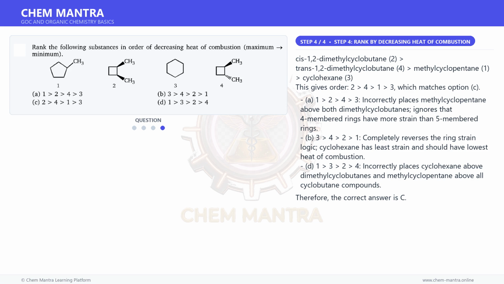A. 1 > 2 > 4 > 3 incorrectly places methylcyclopentane above both dimethylcyclobutanes, ignoring that 4-membered rings have more strain than 5-membered rings. B. 3 > 4 > 2 > 1 completely reverses the ring strain logic. Cyclohexane has least strain and should have the lowest heat of combustion. D. 1 > 3 > 2 > 4 incorrectly places cyclohexane above dimethylcyclobutanes and methylcyclopentane above all cyclobutane compounds.